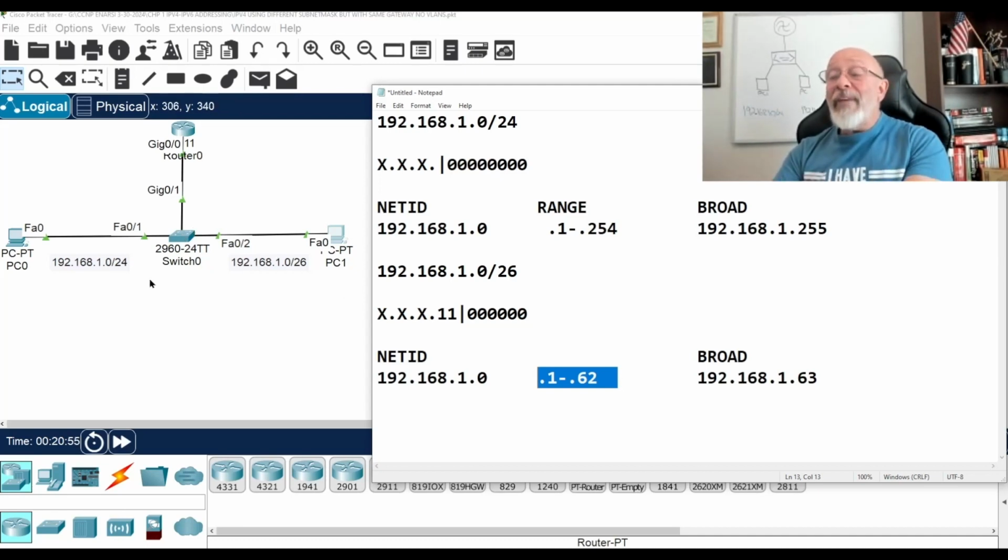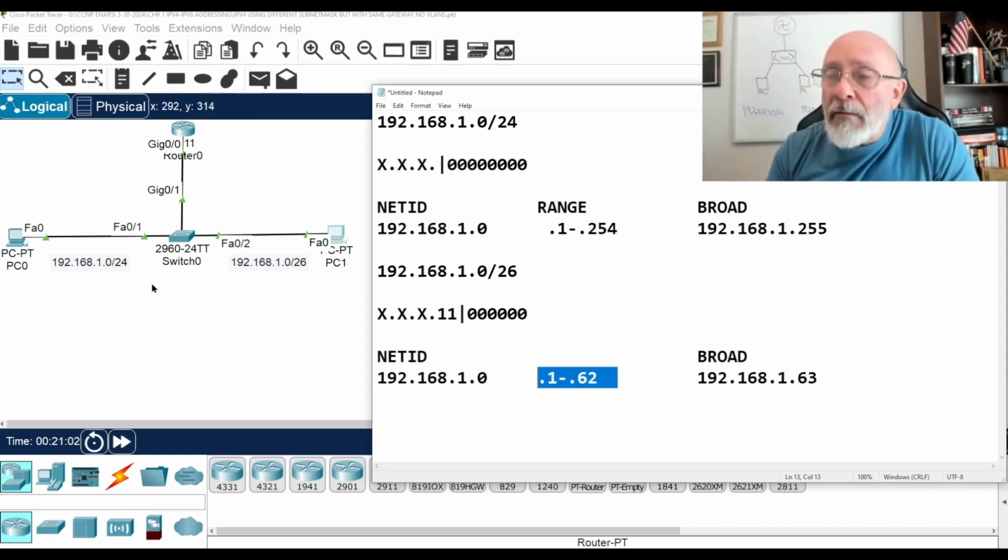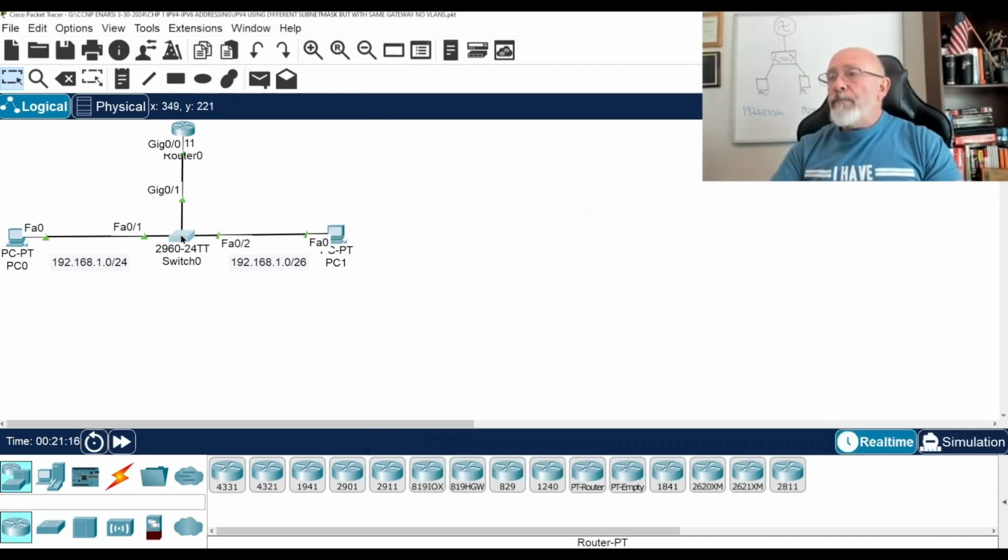Because even if I VLAN this out, then obviously what would happen? Come on now. If I were to put VLAN, let's say not 1, but VLAN 10, VLAN 20, right? This would need to be a trunk port up here, and then I will have to do the subinterfaces, right? Let's do it.